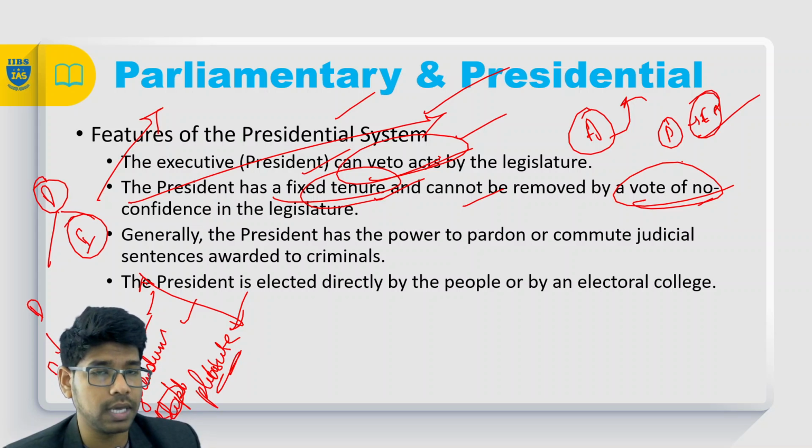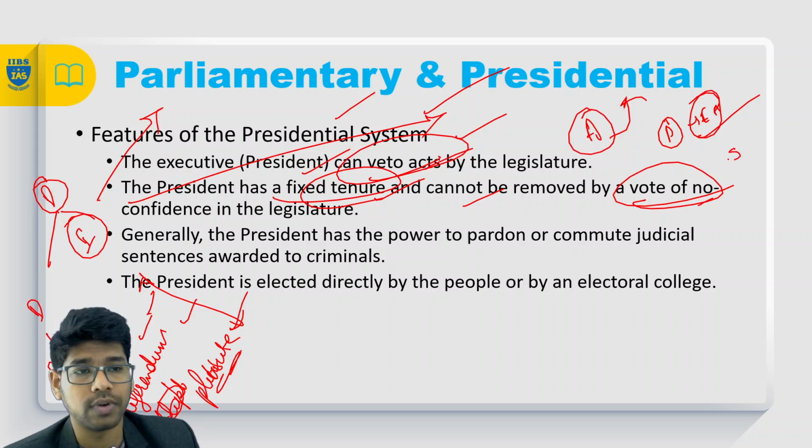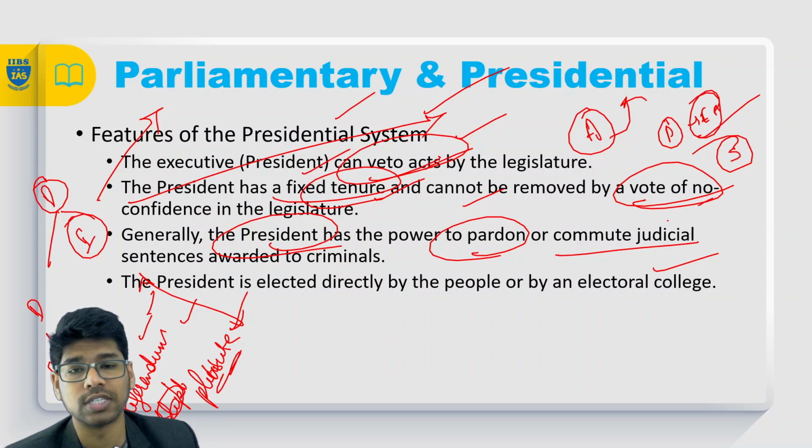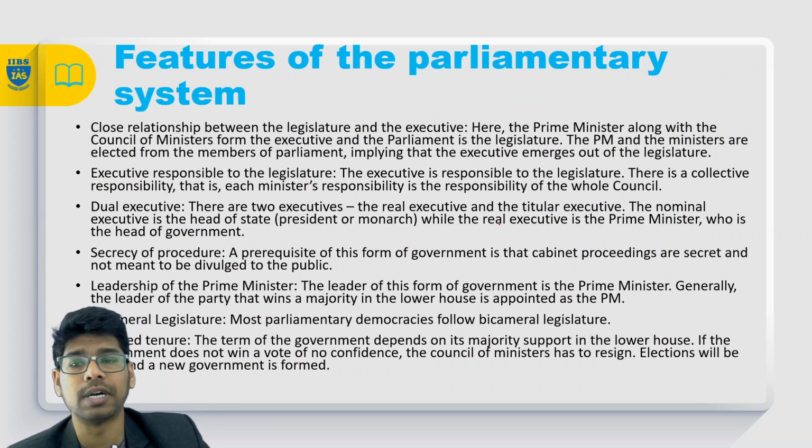So there cannot be any no confidence motion passed against the president, and he has a fixed tenure of 5 years. The president has the power to pardon or commute judicial sentences awarded to criminals. Any punishment or sentencing awarded to criminals can be removed by the president, and the president is elected directly by the people.